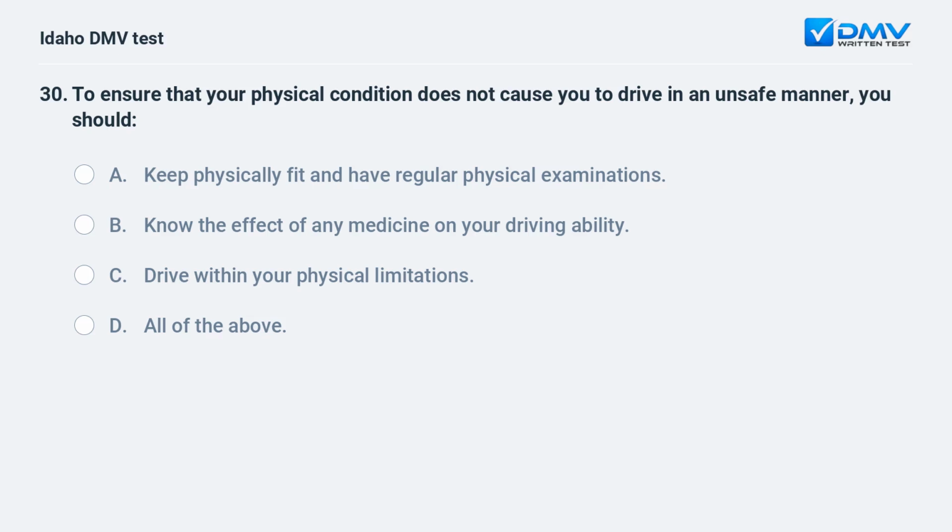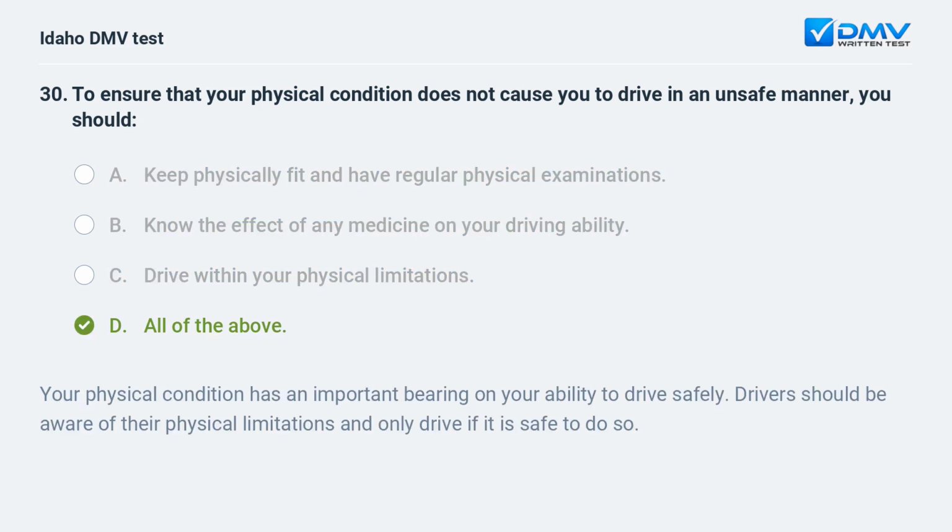To ensure that your physical condition does not cause you to drive in an unsafe manner, you should A. Keep physically fit and have regular physical examinations. B. Know the effect of any medicine on your driving ability. C. Drive within your physical limitations. D. All of the above. D. All of the above.